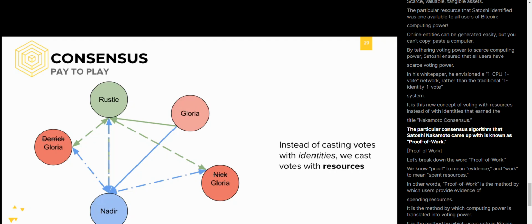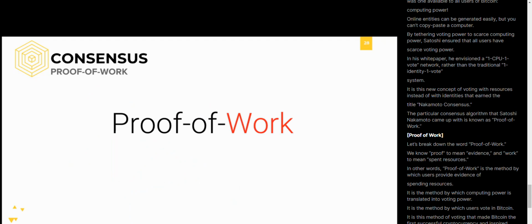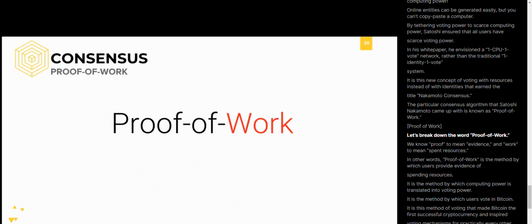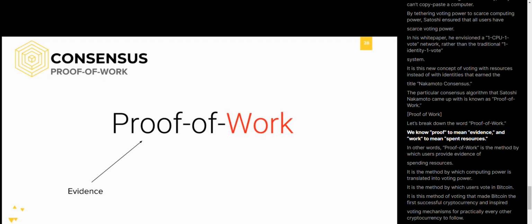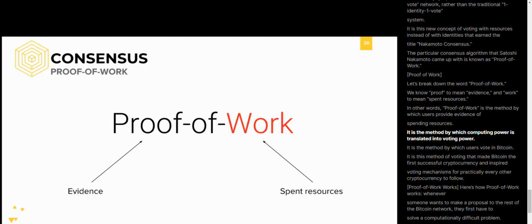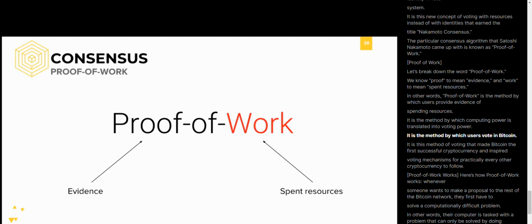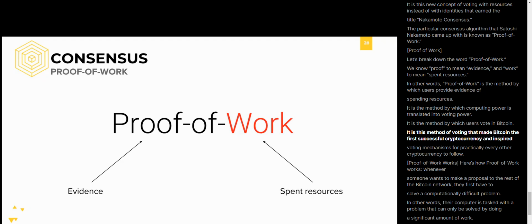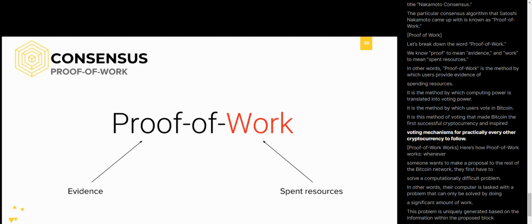The particular consensus algorithm that Satoshi Nakamoto came up with is known as proof of work. Let's break down the word proof of work. We know proof to mean evidence and work to mean spent resources. In other words, proof of work is the method by which users provide evidence of spending resources. It's the method by which computing power is translated into voting power, the method by which users vote in Bitcoin, and the method of voting that made Bitcoin the first successful cryptocurrency and inspired voting mechanisms for practically every other cryptocurrency to follow.